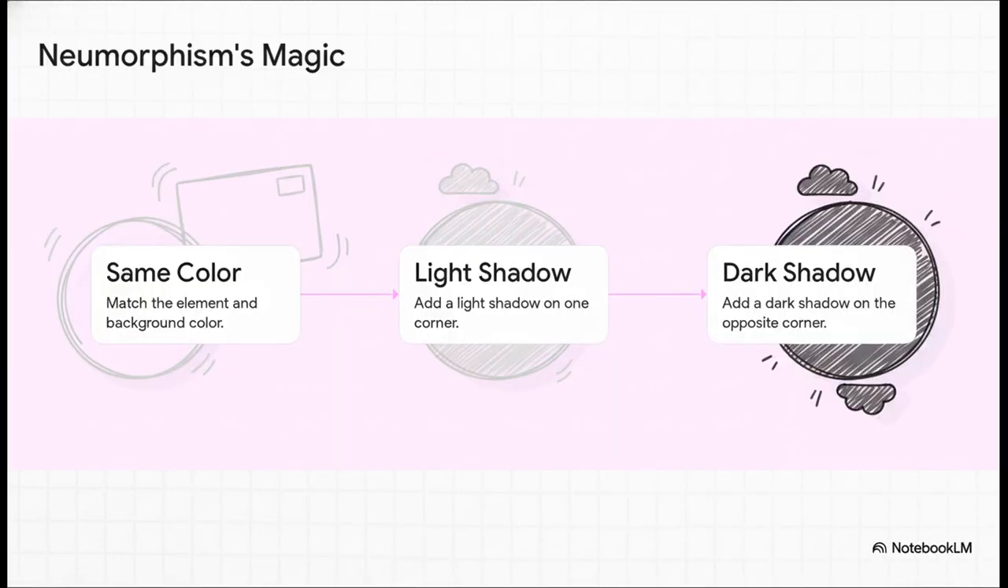And the magic trick behind it all is surprisingly simple. You make the object and the background the exact same color. Then you just add a light shadow on one corner and a dark shadow on the opposite corner. That's it. That clever little play of light and shadow creates the entire illusion of depth.